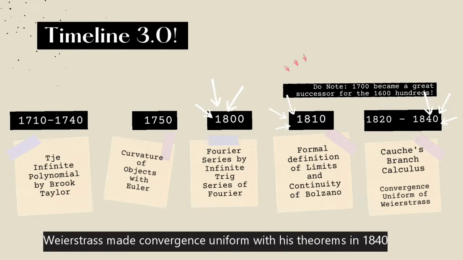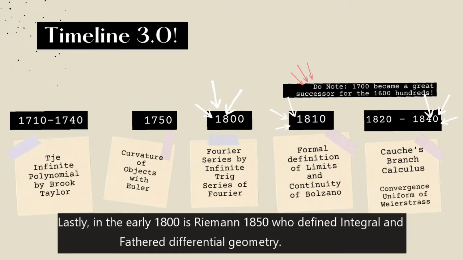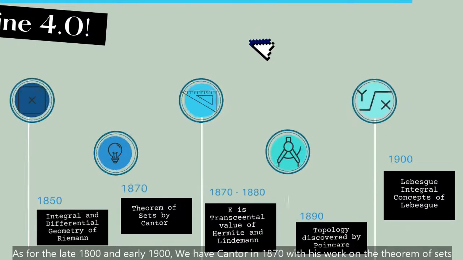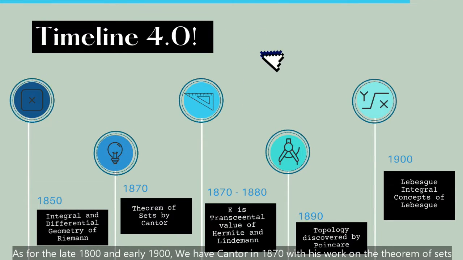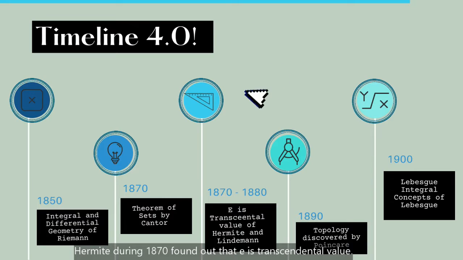Weierstrass made convergence uniform with his theorems in 1840. Lastly, in the early 1800s, is Riemann in 1850, who defined integral and fathered differential geometry. As for the late 1800s and the early 1900s, we have Cantor in 1870 with his work on the theory of sets. Hermite during 1870 found out that e is a transcendental value.